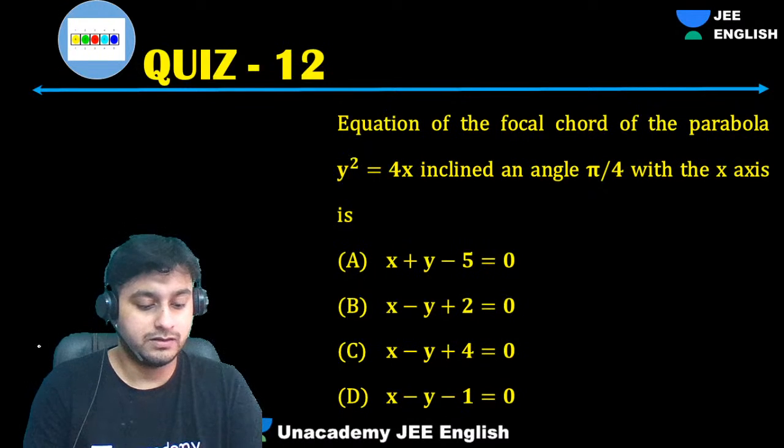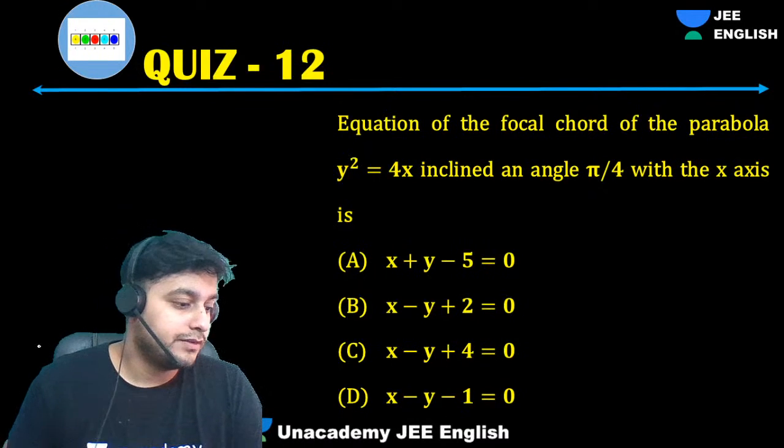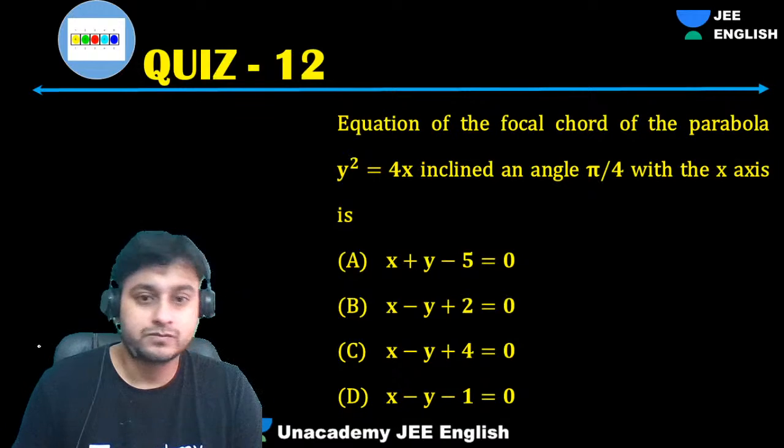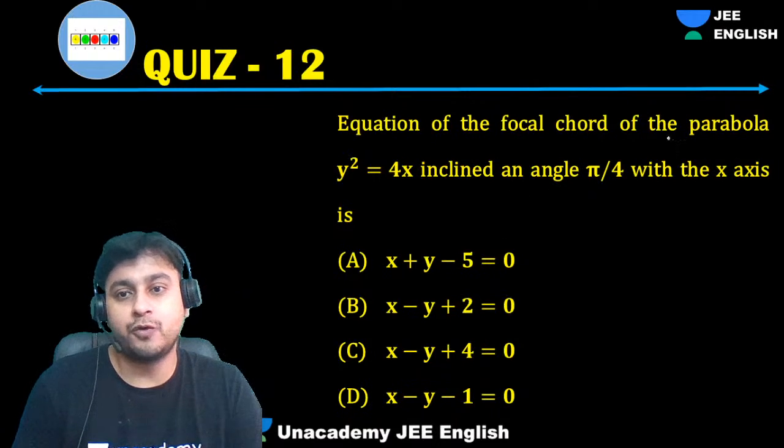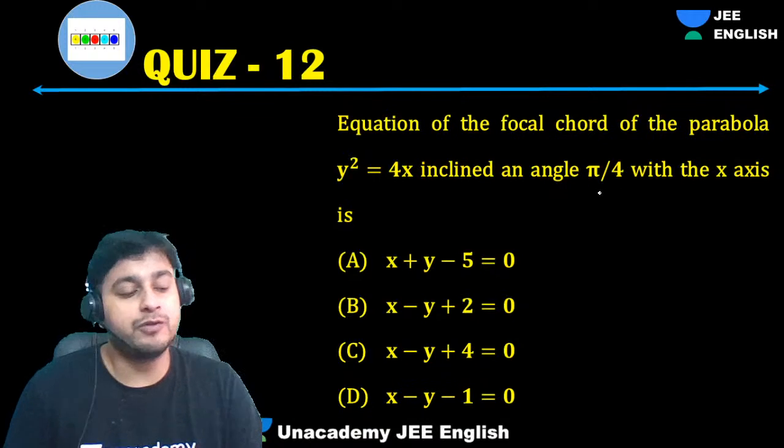So what is the answer? For this one, guys, equation of the focal chord of the parabola inclined at an angle of pi by 4 with the x-axis.